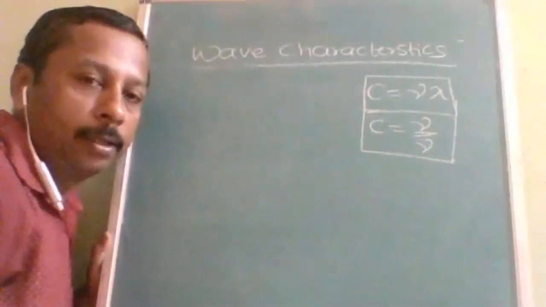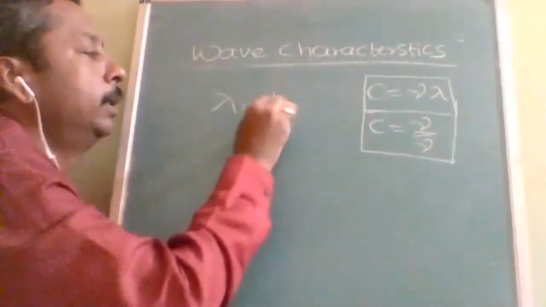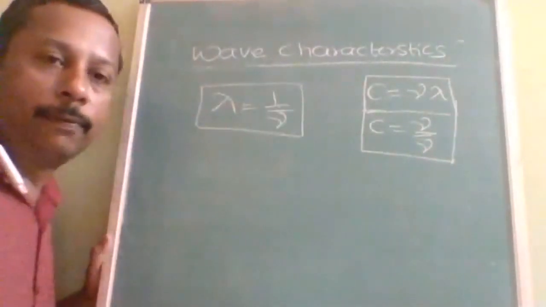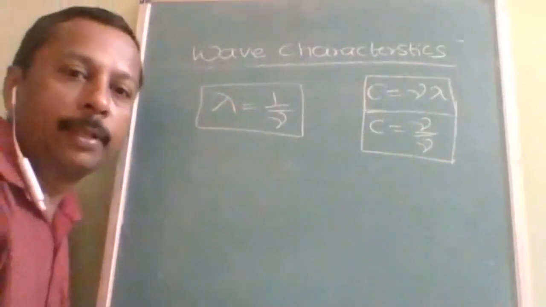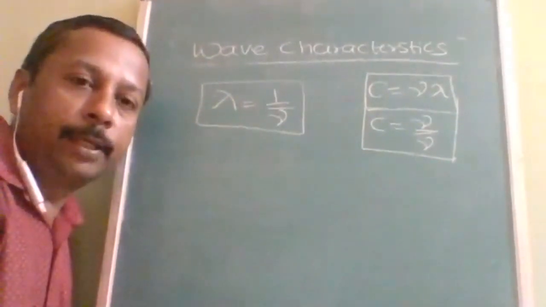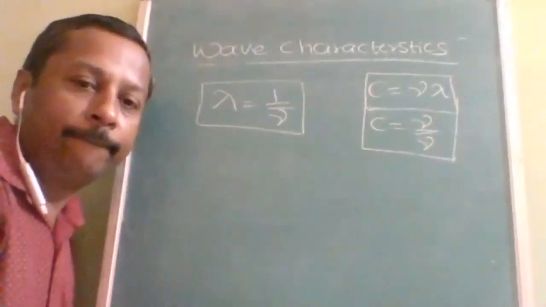These are the two characteristics. And how is it related? Lambda is equal to 1 upon nu bar. Only very easy three formulas. If you learn them, then it will be easy for you. So wave characteristics complete. Very basic topic. It is not much difficult topic.